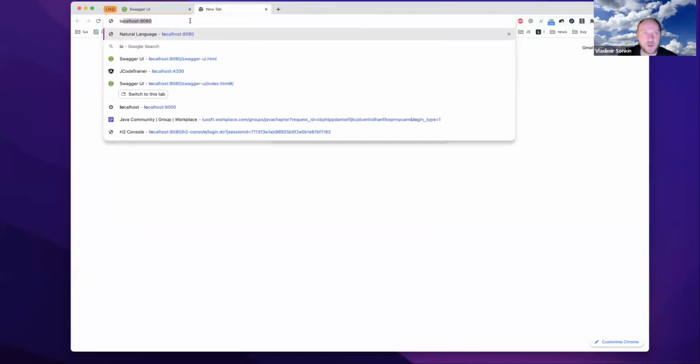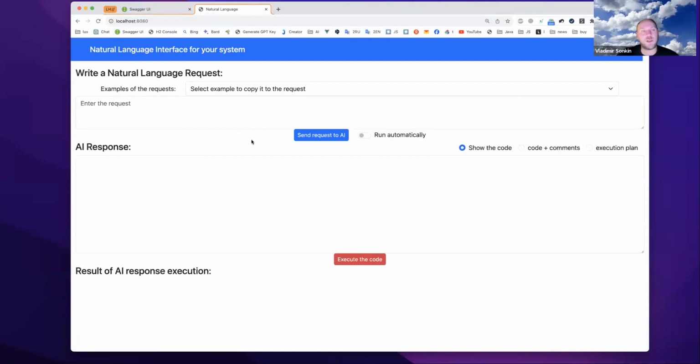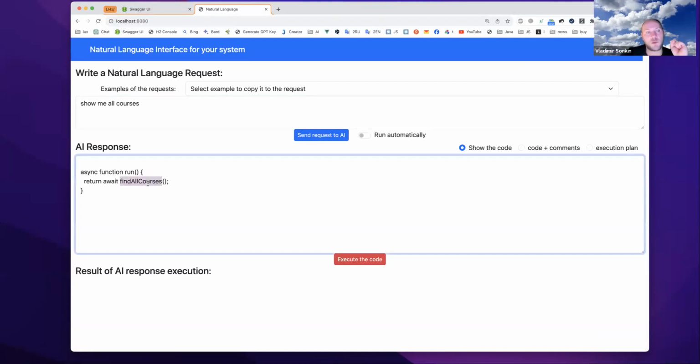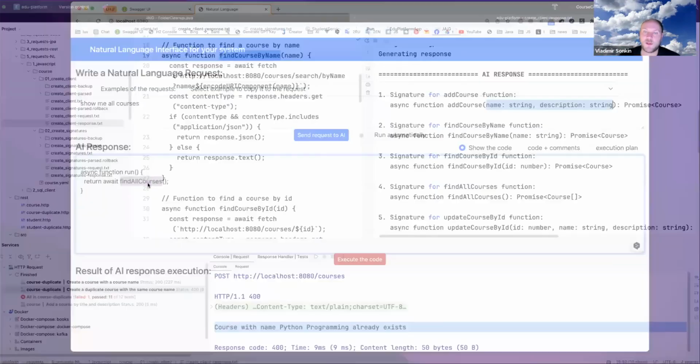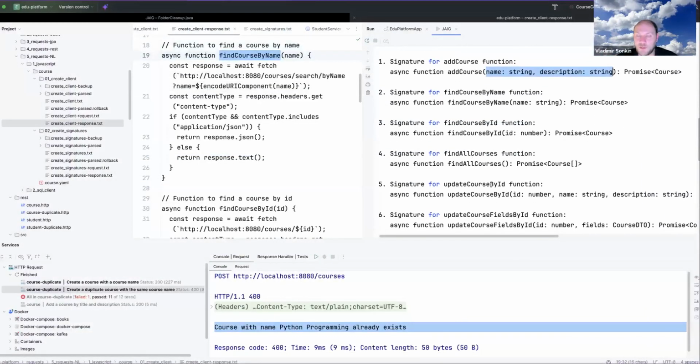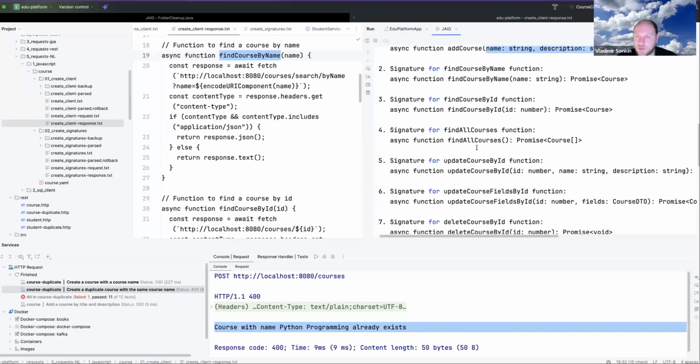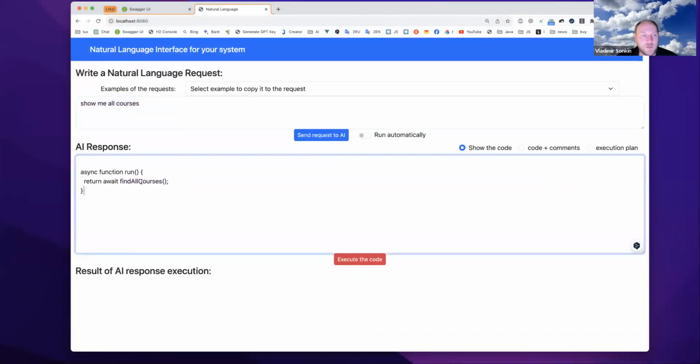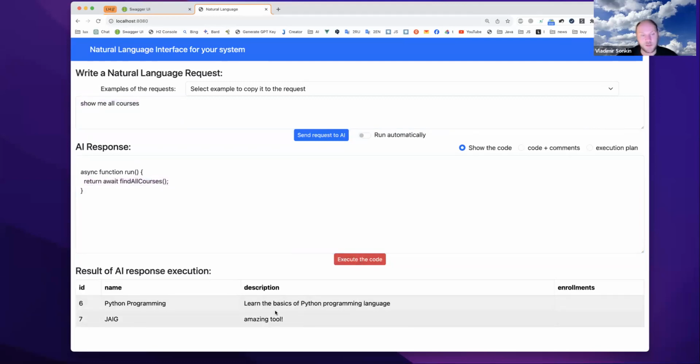Let me open localhost 8080. So this is our interface. What I will do is ask, show me all courses, for example, and it will generate the request using my API and my signatures, because it created the prompt and included all the APIs it is able to use. It analyzed my request and found that it can use find all courses, and I'm able to execute it, and I see these courses added.